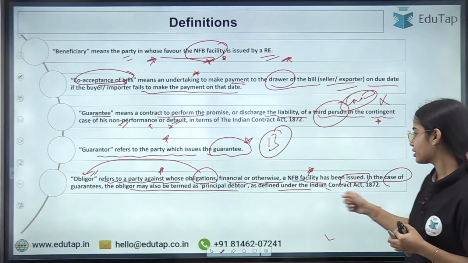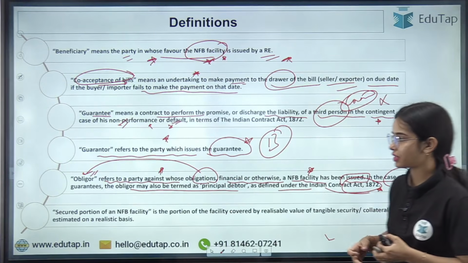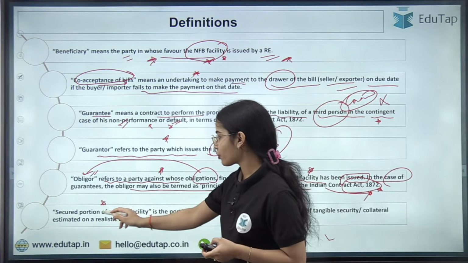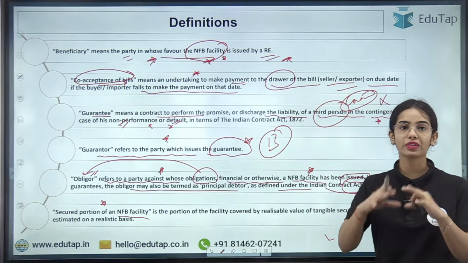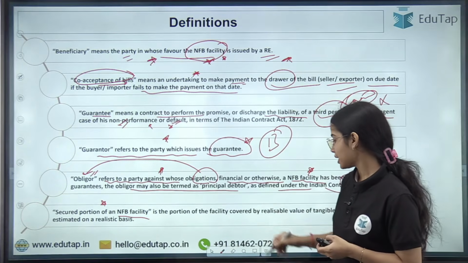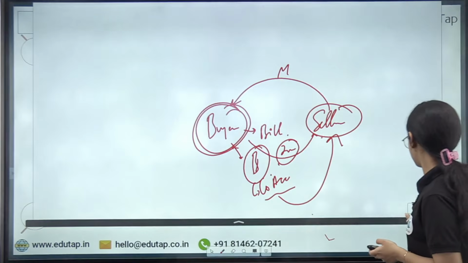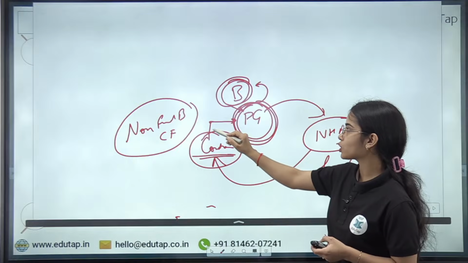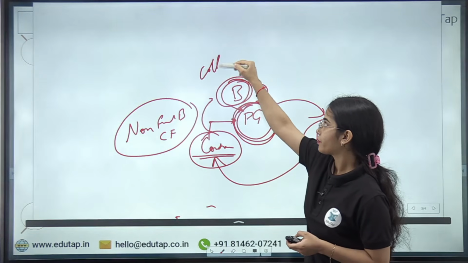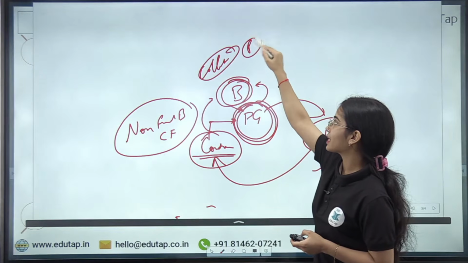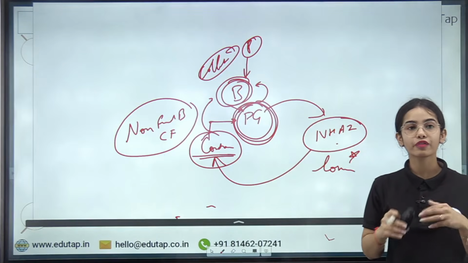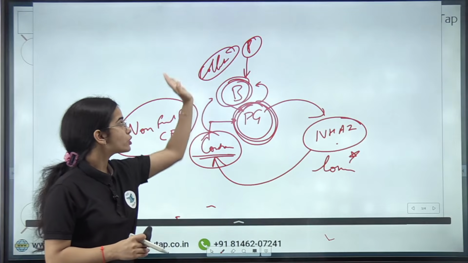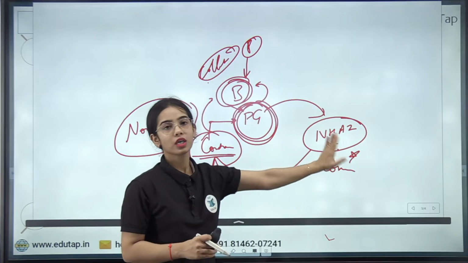as defined under the Indian Contract Act, 1872. Secured portion of an NFB facility. Let's say against this performance guarantee that the bank is giving, the contractor is also giving the bank some collateral, some property, so that if the contractor defaults and is not able to perform, the bank can use this collateral to pay for the losses of the authority.